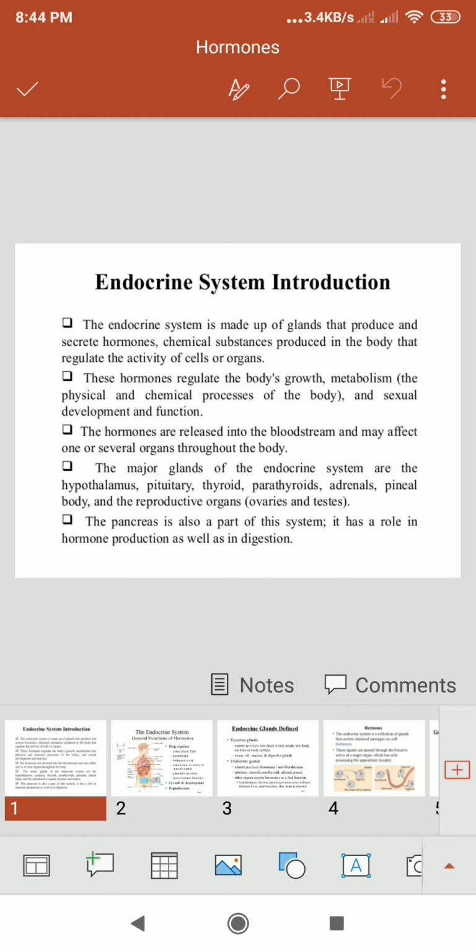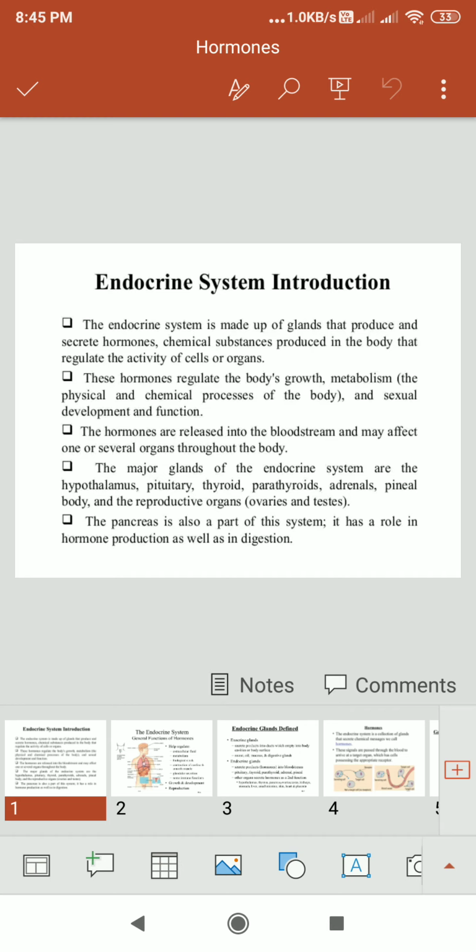Initially, we should know the definition of hormones, exocrine glands and endocrine glands. What does it mean? Because these glands play an important role for human beings. Endocrine glands are found inside the body of humans, and exocrine glands are found outside the body.